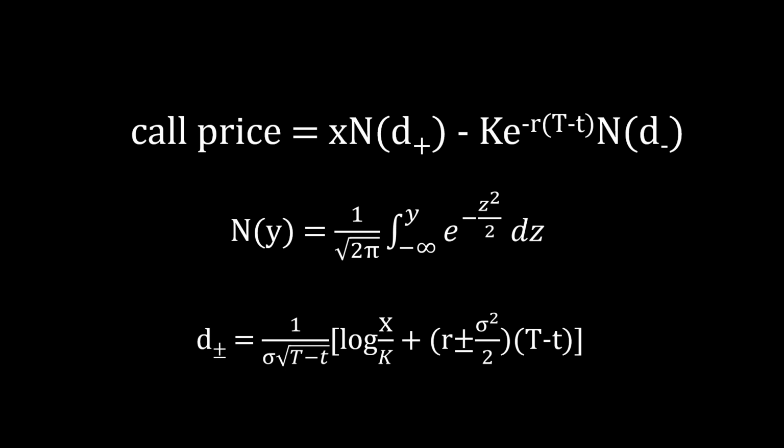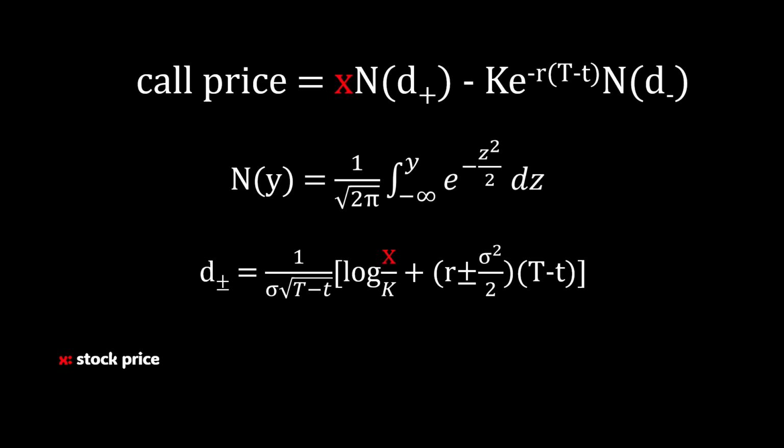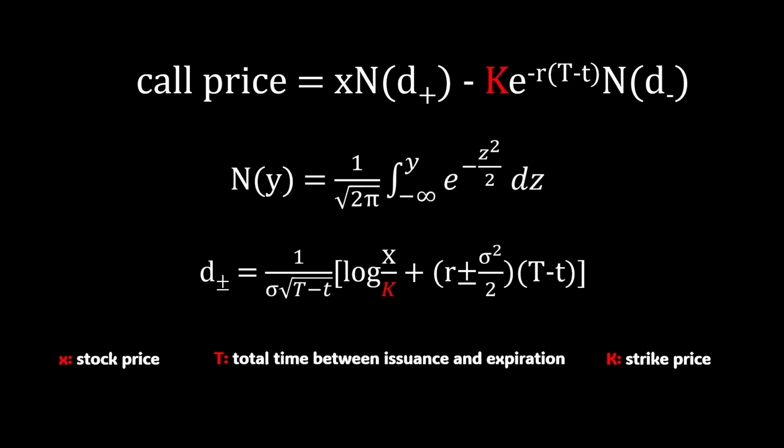Okay, so then what are the variables on the right-hand side? Well, first of all, X represents stock price. For example, it can be Apple's stock price or Tesla's stock price. Big T over here represents total time between issuance and expiration of an option. So if big T is 3 months, for instance, then it means that the option expires in 3 months if it was first issued today. K over here represents the strike price of the option. R represents the risk-free interest rate, which in practice can be obtained from returns on US Treasuries.